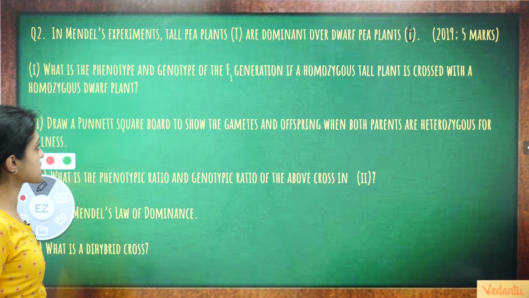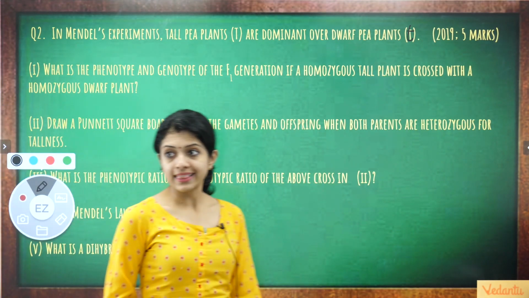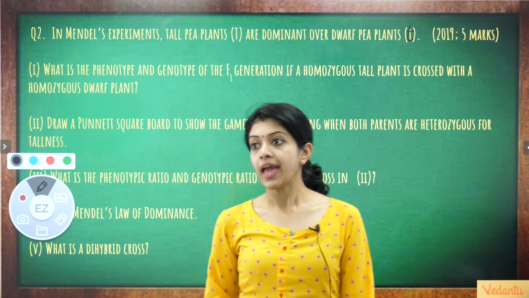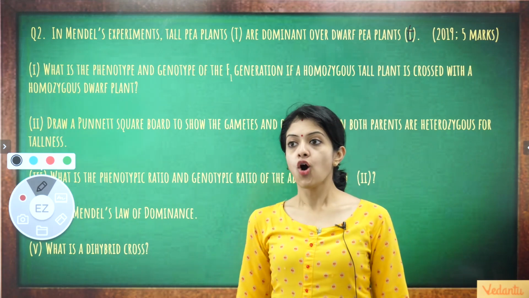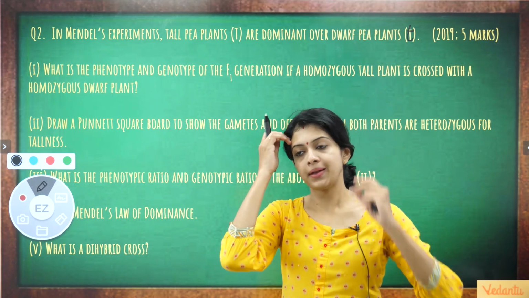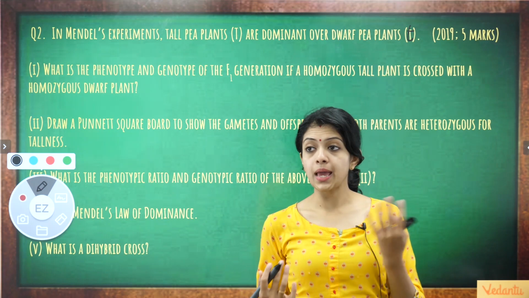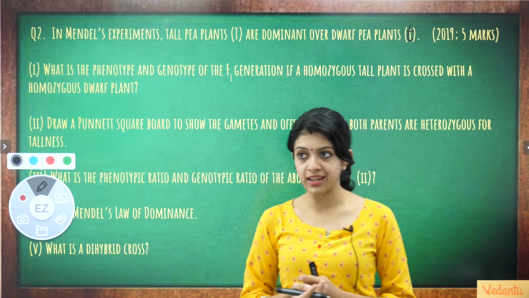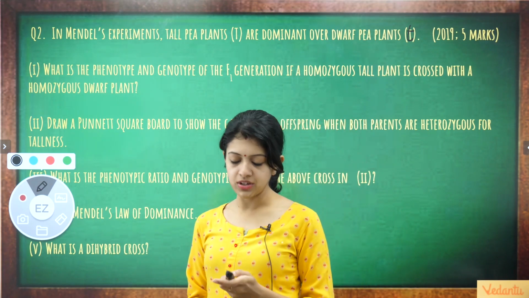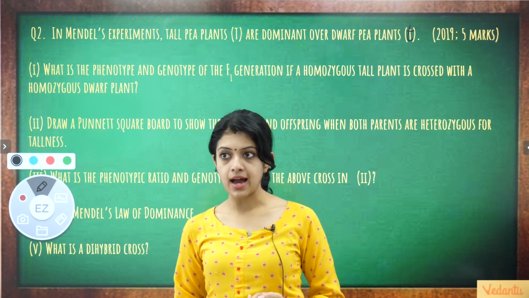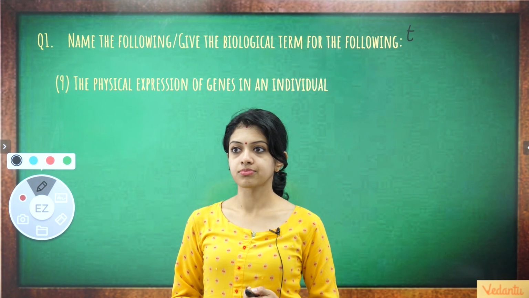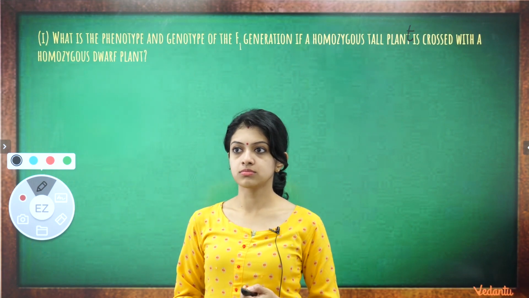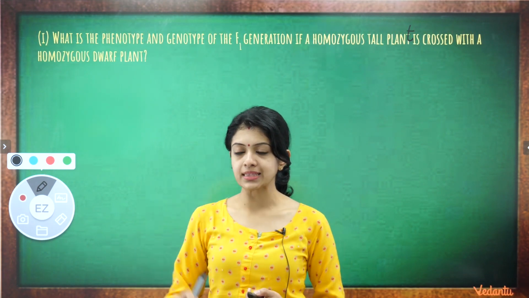What is the phenotype and genotype of the F1 generation if a homozygous tall plant is crossed with a homozygous dwarf plant? We have been given a homozygous tall plant and a homozygous dwarf plant. I have just repeated that question here.